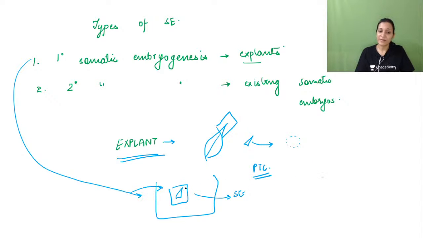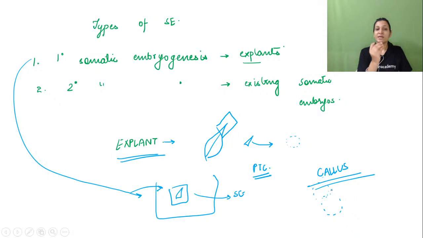And if we have developed this explant into a callus, what is a callus? Callus is an undifferentiated mass of cells. Callus will be slightly yellowish colored. It will be undifferentiated cells. It has the potential to develop into a whole plant, into only roots or into shoots, anything. This is our callus in plant tissue culture.